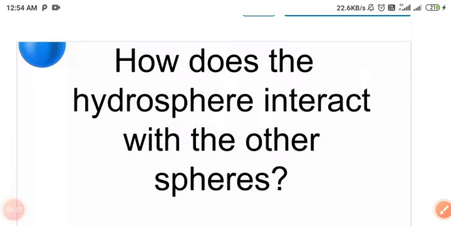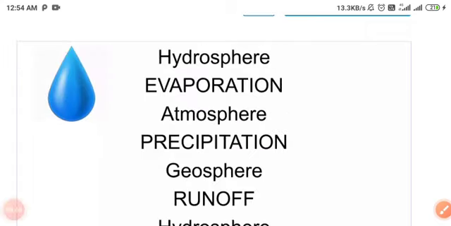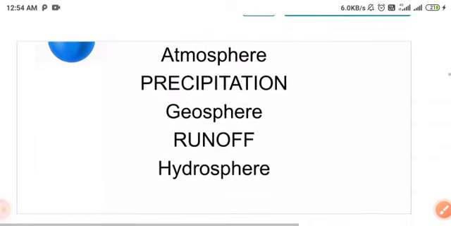It is very important to understand how the hydrosphere interacts with the other spheres of the earth. Hydrosphere: evaporation, atmosphere, precipitation, geosphere, runoff, hydrosphere. There are three processes: evaporation, precipitation, and runoff. Runoff means the rain running or spreading over the earth's surface. Precipitation comes from the clouds, and evaporation means water turning into gas, in the form of moisture.